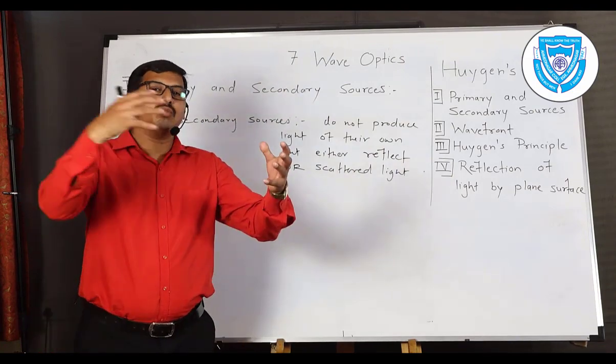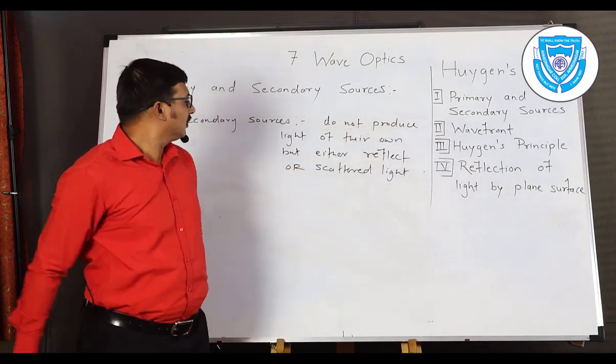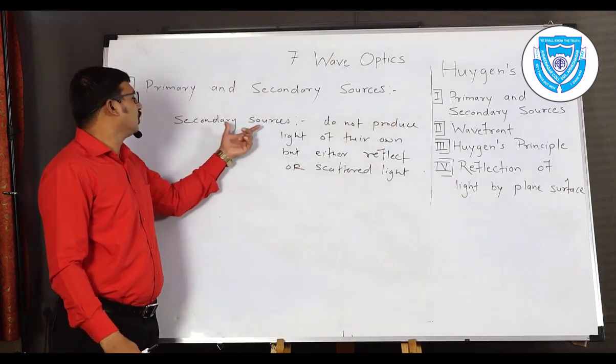When light is incident on an object, it will either reflect or scatter the light. That type of source is called a secondary source.